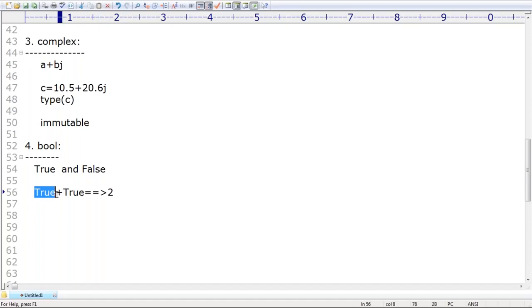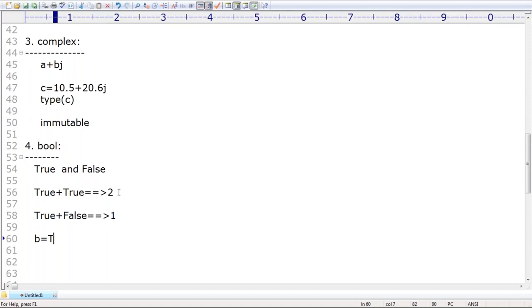In Python, the true value is internally represented by using 1. Remember that, sir. Internally, true is by default represented as 1. True plus true is nothing but 1 plus 1. Its value is always 2, sir. Okay, remember that. Next, if I consider true plus false, can you please tell what is the output? False is 0, right? That's why its value is always 1.